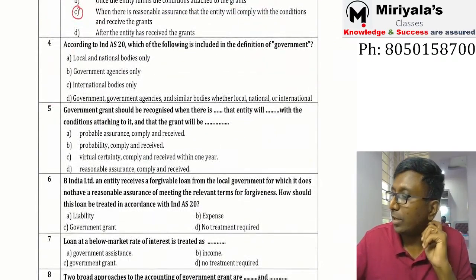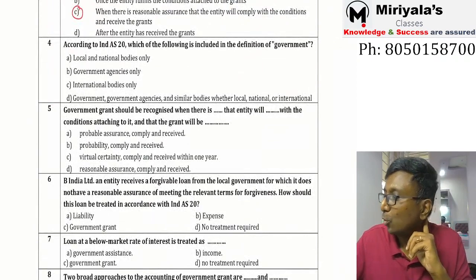According to Ind AS 20, which of the following is included in the definition of government grant? Tell me, my dear.